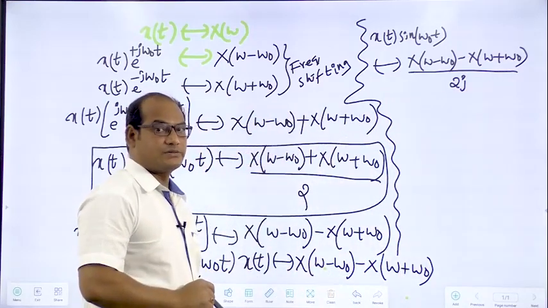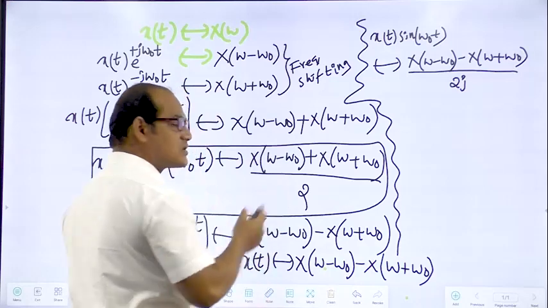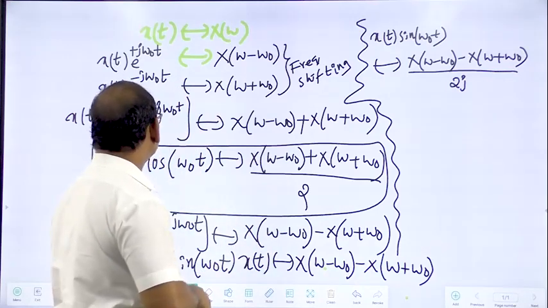This is the thing we will get. So that is also called the frequency shifting property only.